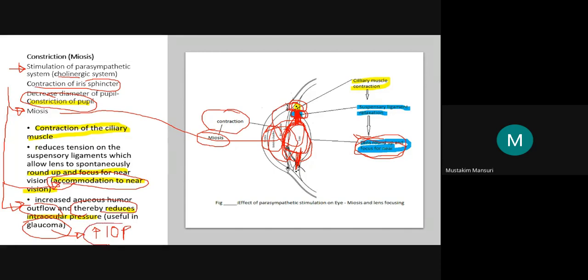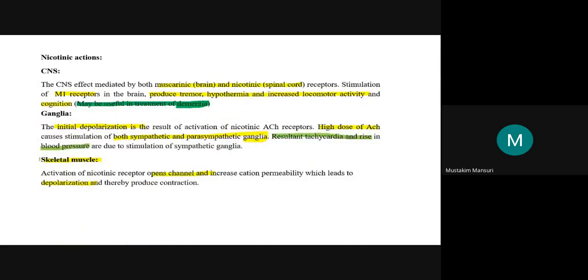If you want to treat it, we will be using the parasympathomimetic agent. Agents from this category can be useful because of this mechanism, as they are able to reduce the intraocular pressure, and that is why they are useful in glaucoma. This is the effect on the eye.